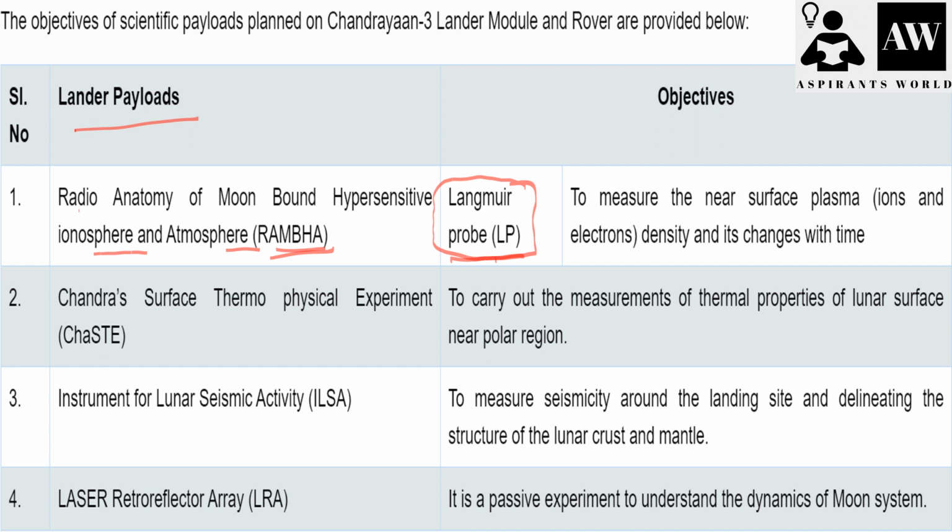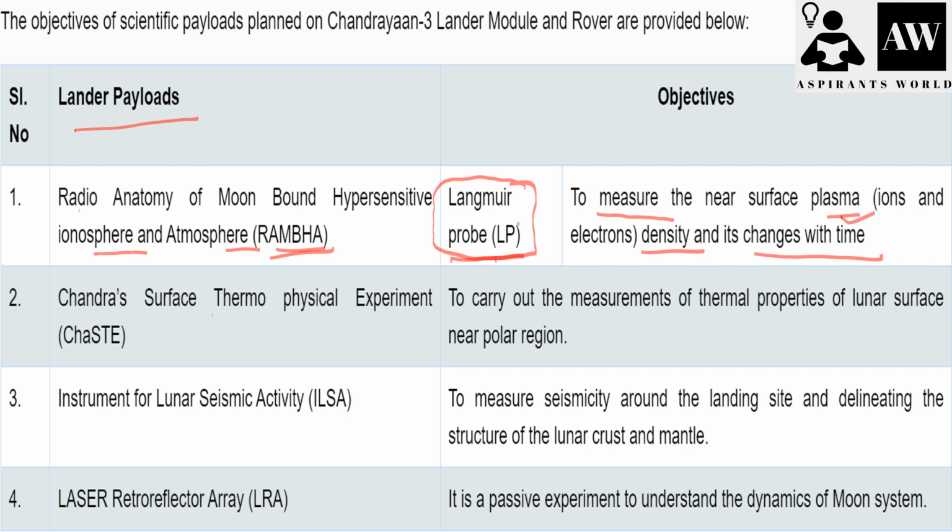Please do remember: what is the purpose of this Langmuir probe? This is a question we can expect in the examination. The objective of the Langmuir probe of the Chandrayaan 3 mission is to measure the near-surface plasma density and its changes with time. So the purpose of installing this payload is the measurement of plasma density.